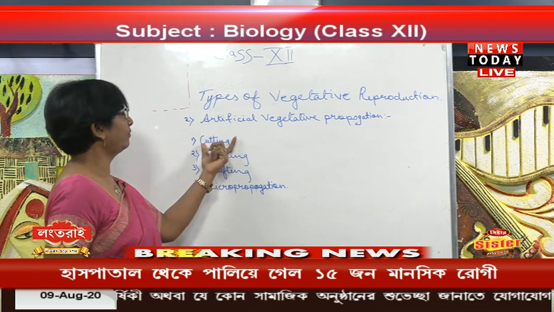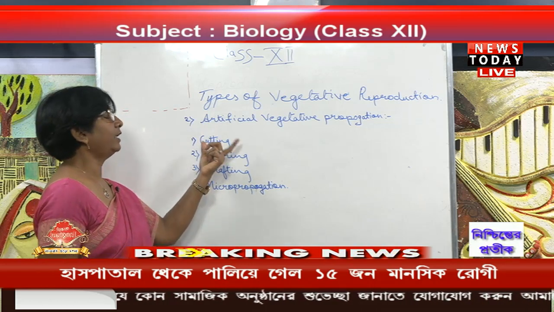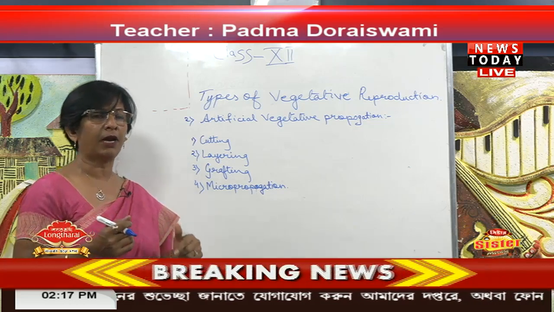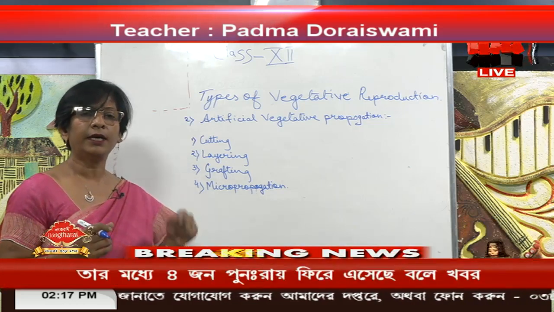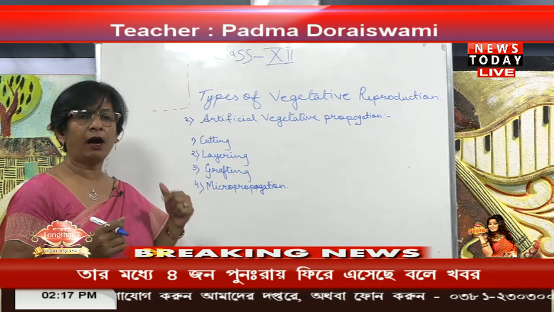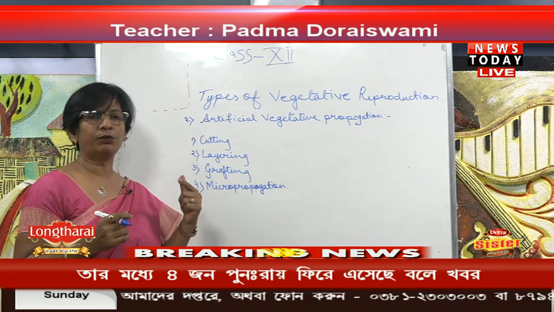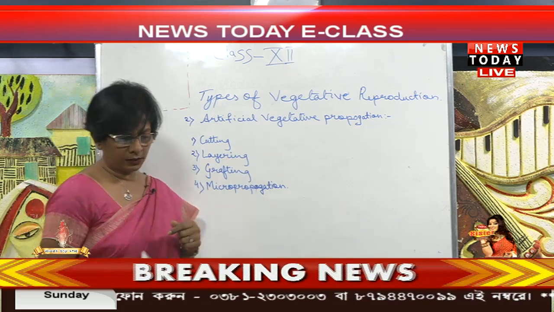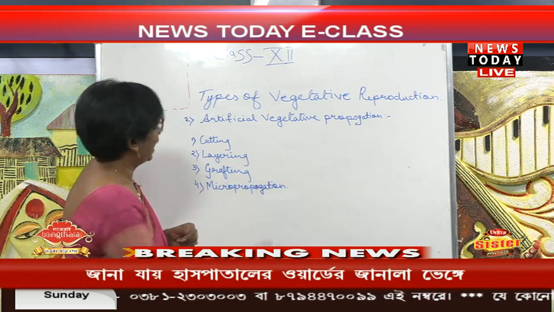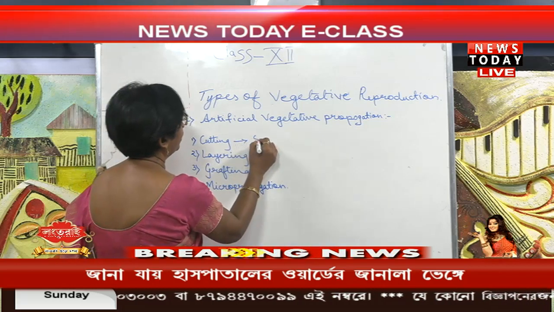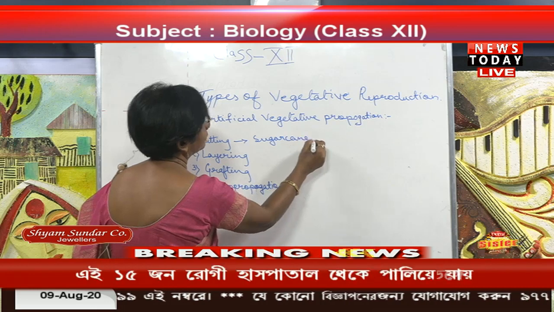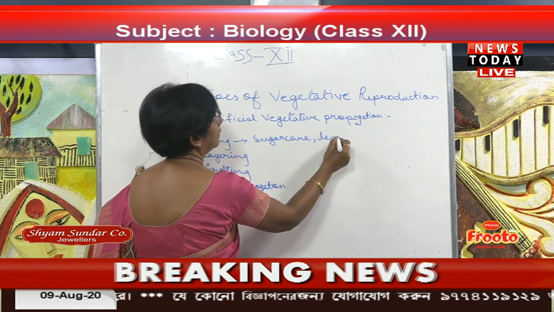But we have to take care that the node portion which is downward in the parent plant should be downward in the soil, and the upper, newer part gives rise to the new plants. You can take the example of sugarcane, then lemon,